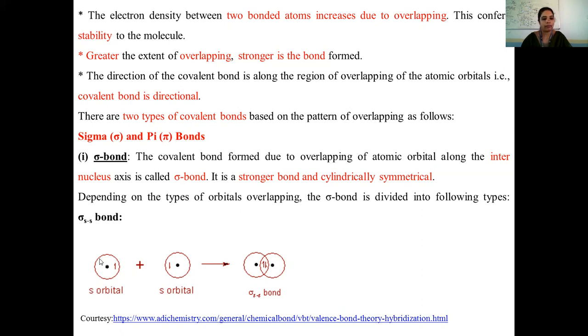Here an s orbital fuses with another s orbital through head-to-head interaction, so that we get a sigma s-s bond, and this bond is free to rotate. The freedom of rotation around the sigma bond is easy, so the carbon-carbon atoms can easily rotate.